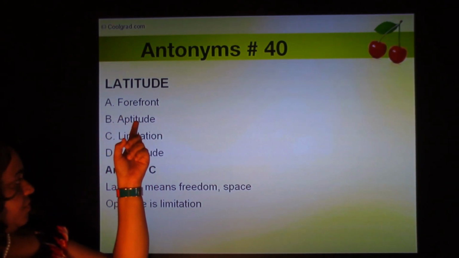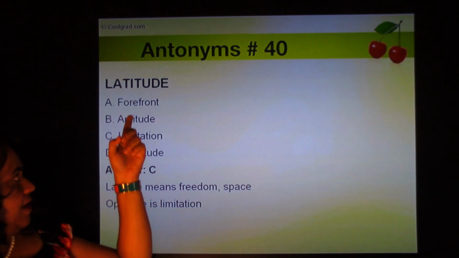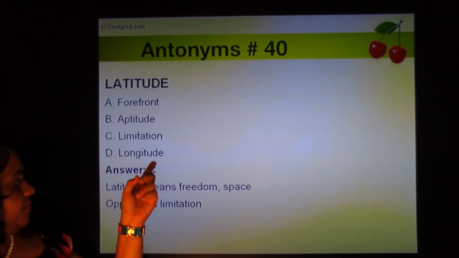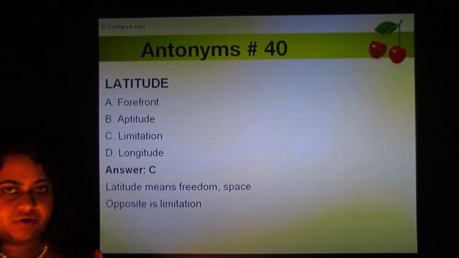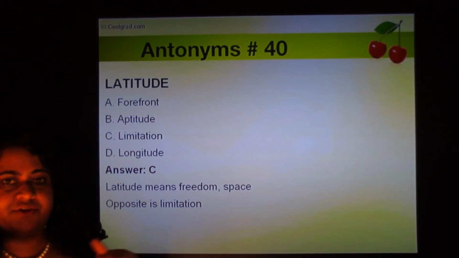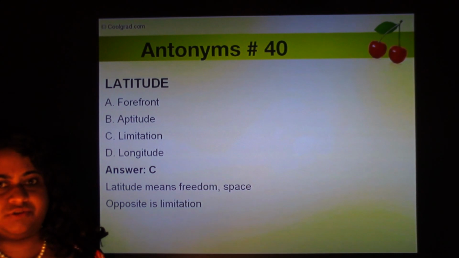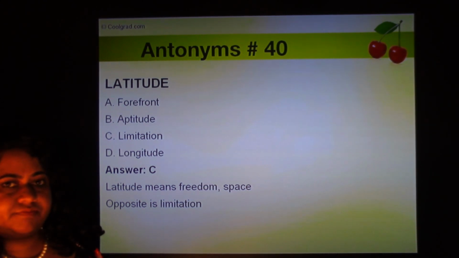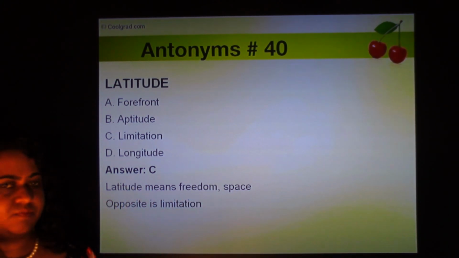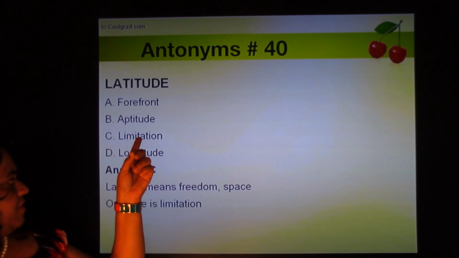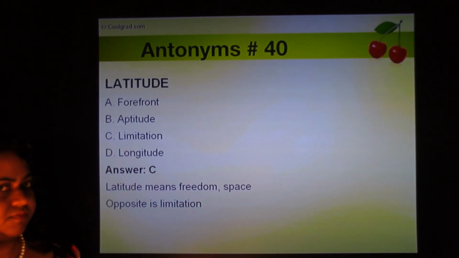So latitude has nothing to do with longitude, okay? On an atlas or the map of the earth, we all know a latitude is like a horizontal line and the longitude is a vertical line. But in this context, that's not the most appropriate answer. Latitude means freedom, space, and the opposite of latitude is limitation.